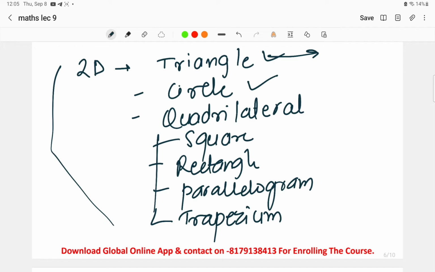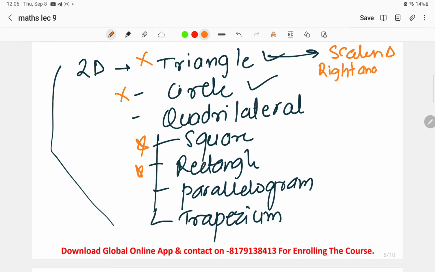So maximum focus is to be given to the quadrilateral. Specifically in quadrilateral, we have to keep our focus on square and rectangle only. If you are going for paper 1, you have to just focus on square and rectangle. Triangle and circle is a topic from where questions have never been asked, but you just have to go through it once. If we have to see different types of triangles, then there is scalene triangle, a right angled triangle.